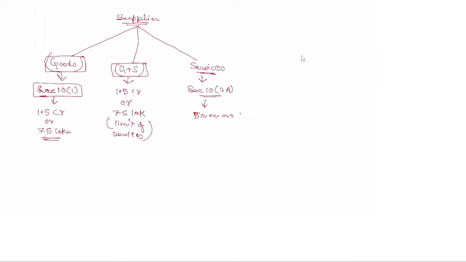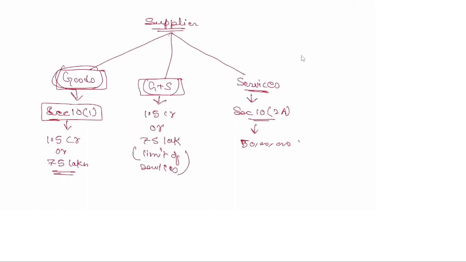So we saw that if the supplier is of only goods, the limit is 1.5 crore or 75 lakh in those 8 states. If he is in goods plus services, then 1.5 crore or 75 lakh will apply, but the limit of services should be there.